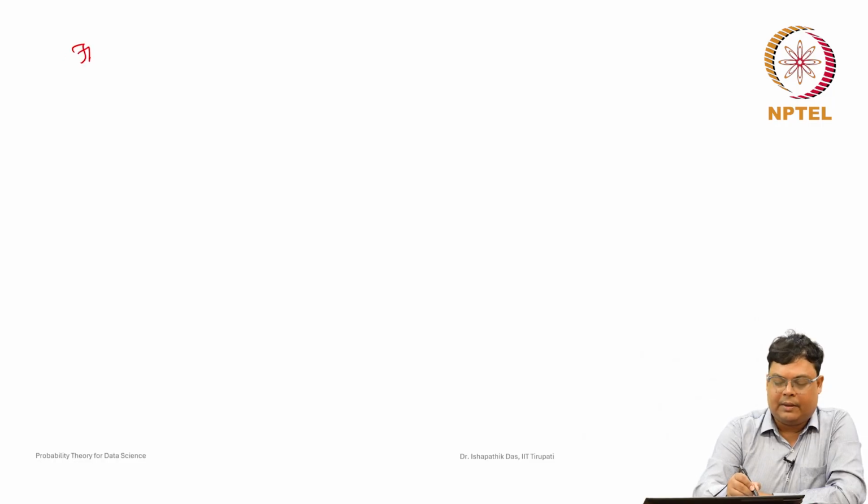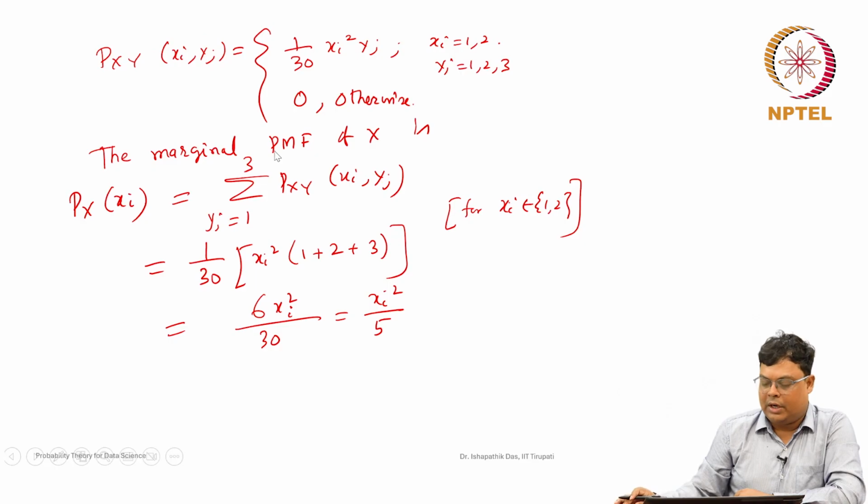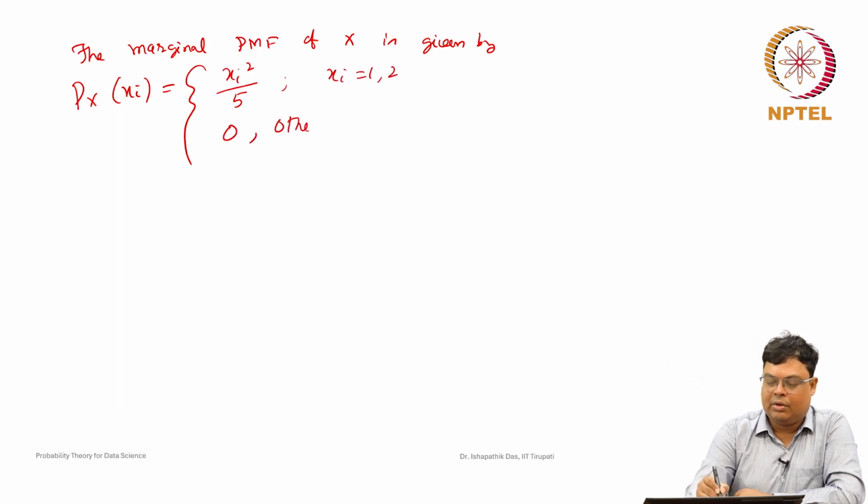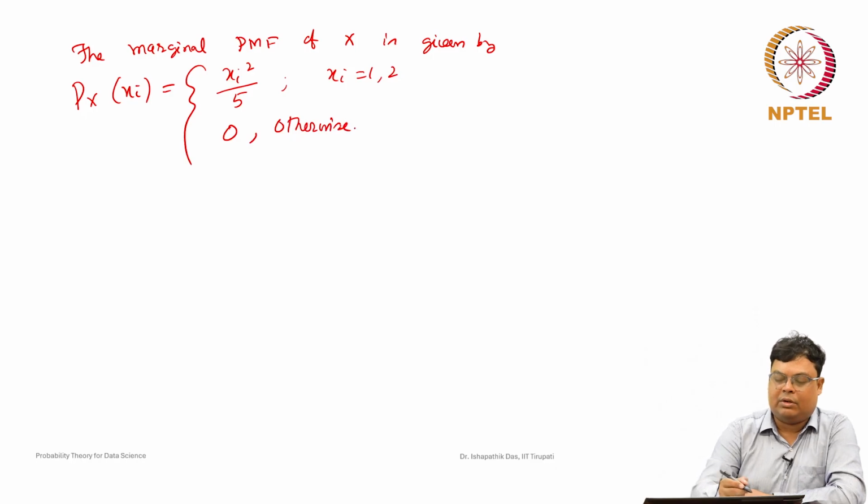The marginal probability mass function of x is given by Px of xi is xi square by 5 whenever xi is 1 and 2, otherwise this is 0.